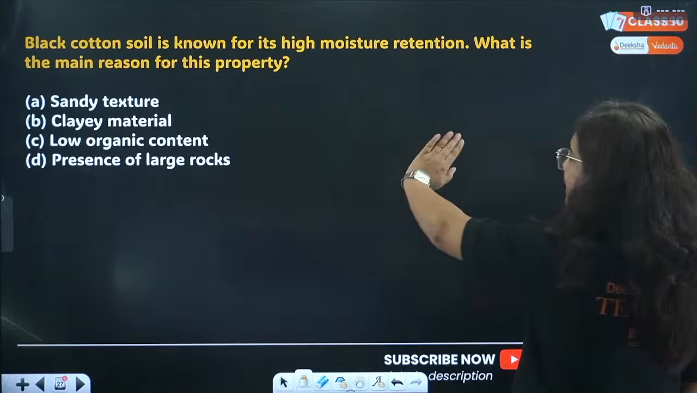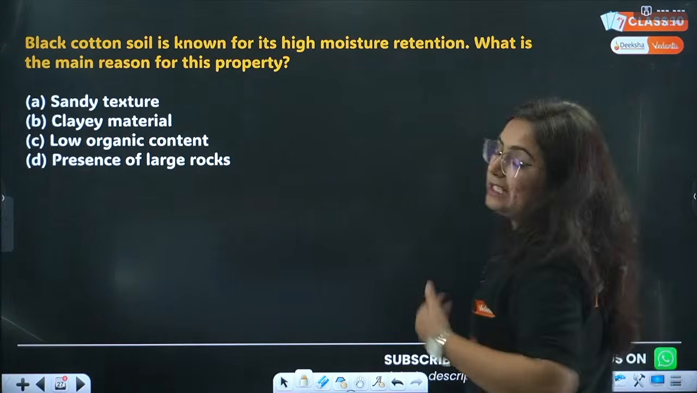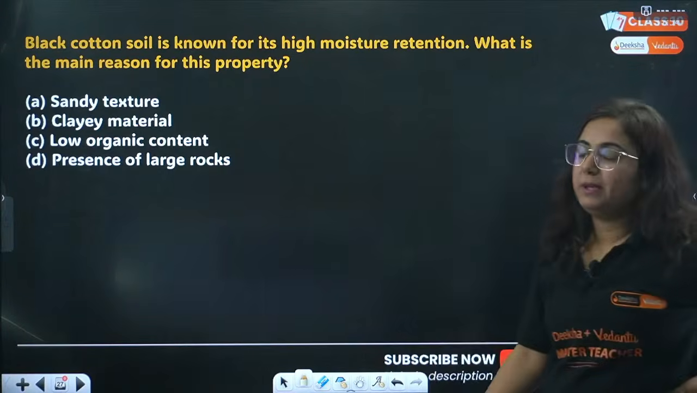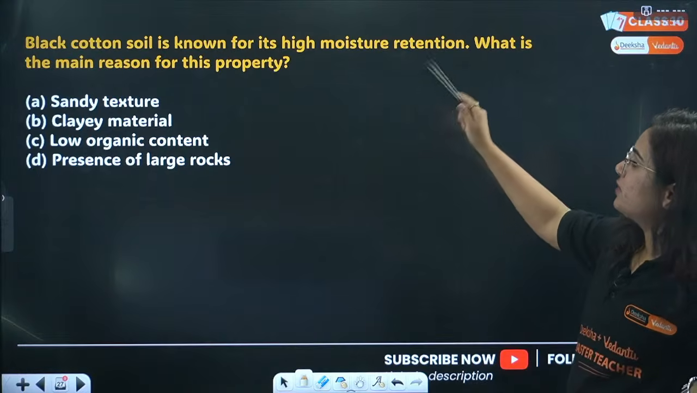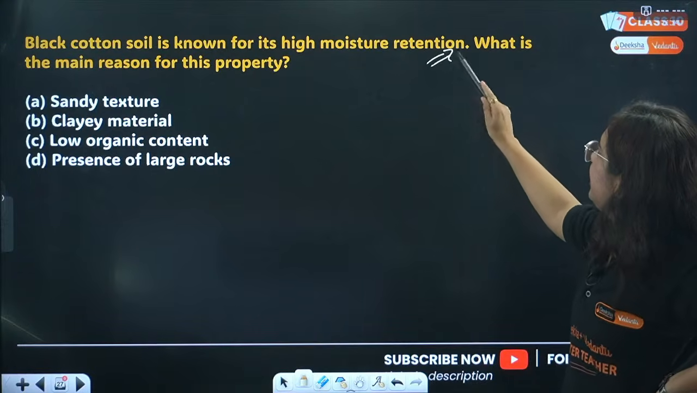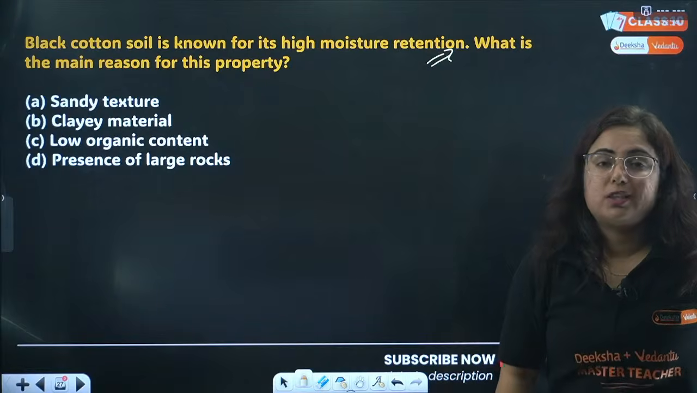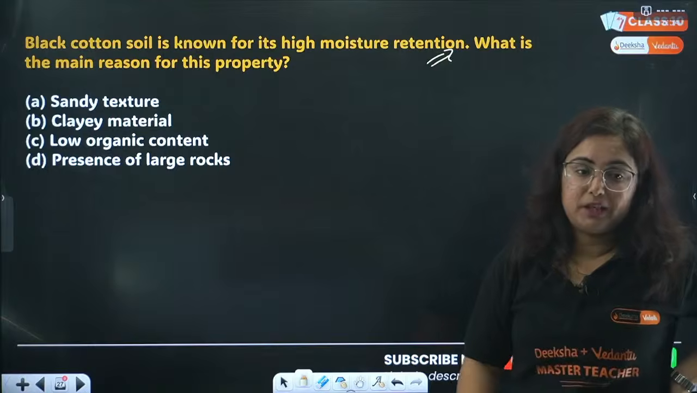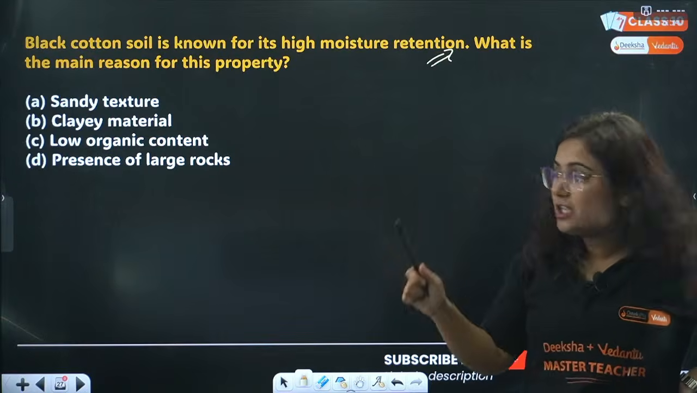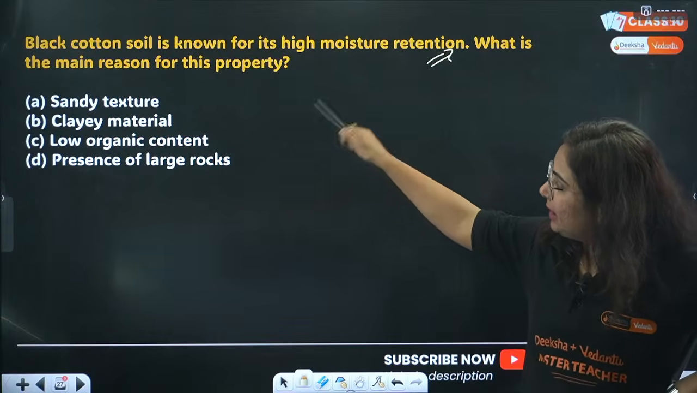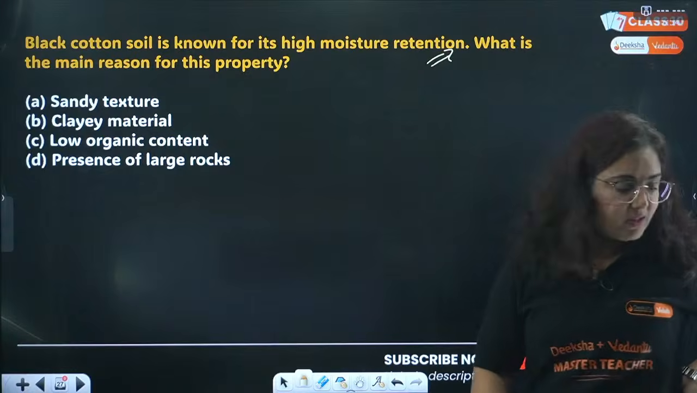Black cotton soil is known for its high moisture retention. The question is, black cotton soil is known for its high moisture retention. What is the main reason for this property? Options: sandy texture, clayey material, low organic content, or presence of large rocks.